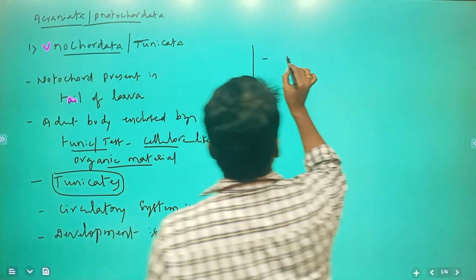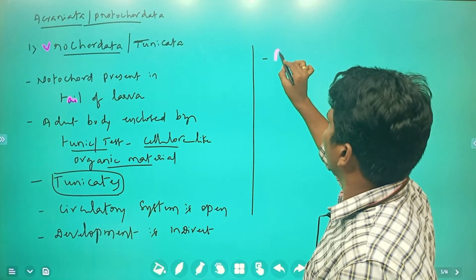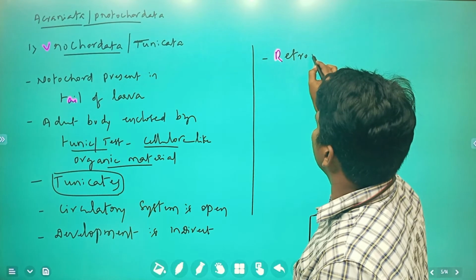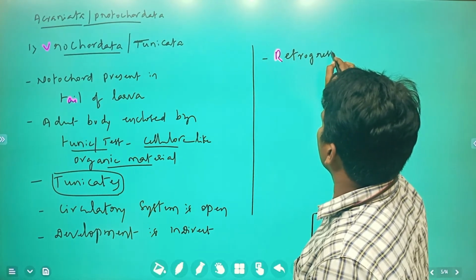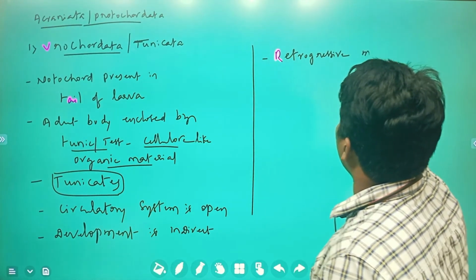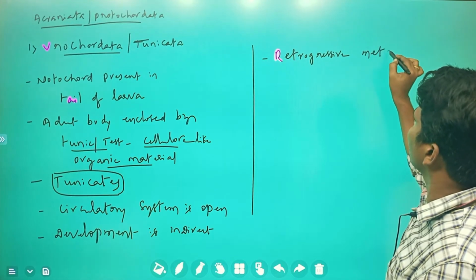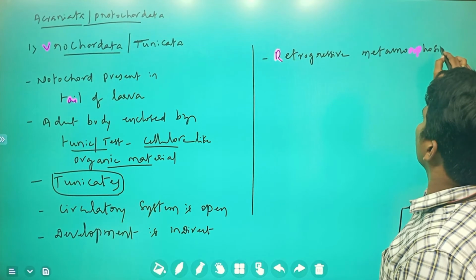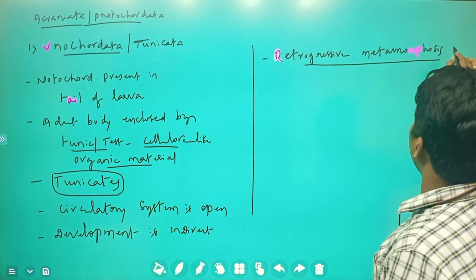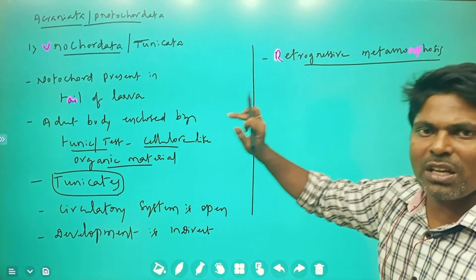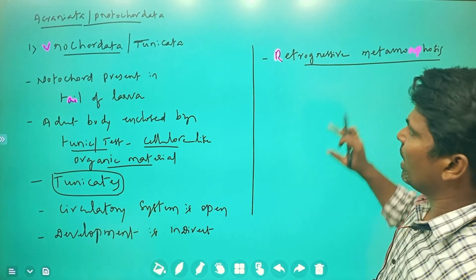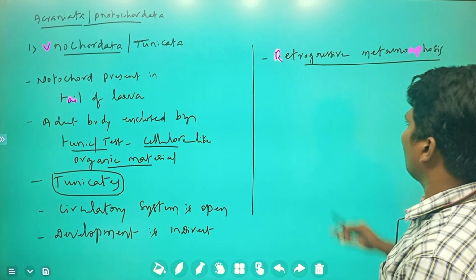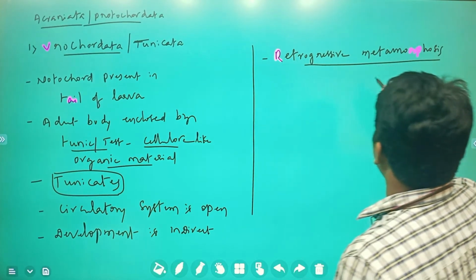And a very important characteristic feature here: in these urochordates, retrogressive metamorphosis is the characteristic feature of urochordata. What is meant by retrogressive metamorphosis?